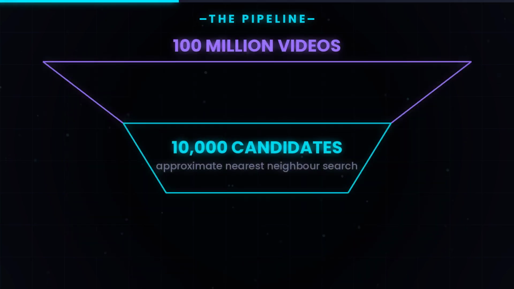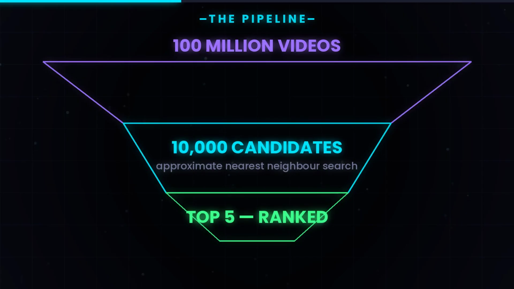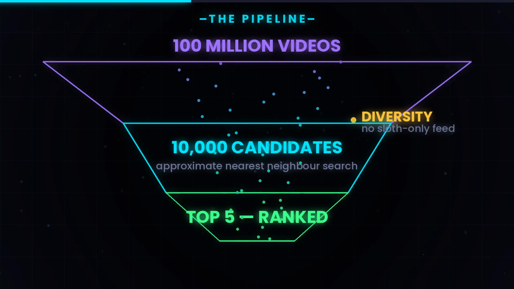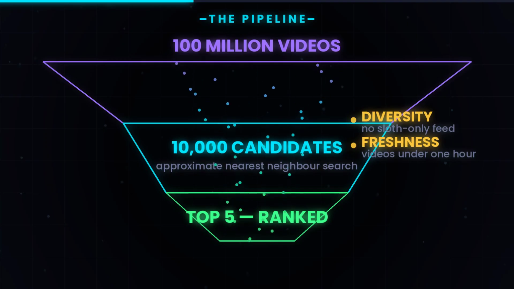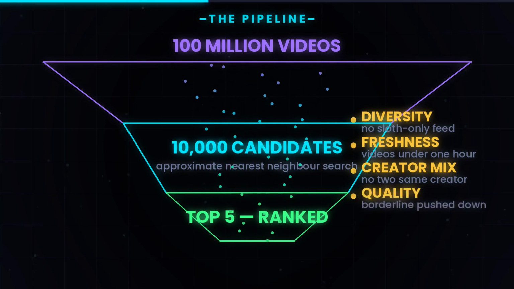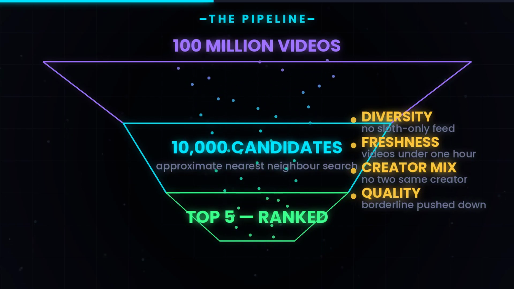Now here is the operational challenge. TikTok has roughly a billion users. There are roughly 100 million videos in the active pool. If TikTok tried to score every video against you every time you swipe, the math would melt. The system is 2 stages: candidate generation, then ranking. Stage 1, candidate generation. From the 100 million videos in the pool, narrow down to about 10,000 candidates. This is done with approximate nearest neighbor search. Your embedding is hashed in a way that puts geometrically nearby vectors in the same bucket. Pulling the right bucket gives you a candidate pool in a few milliseconds without scoring every video.